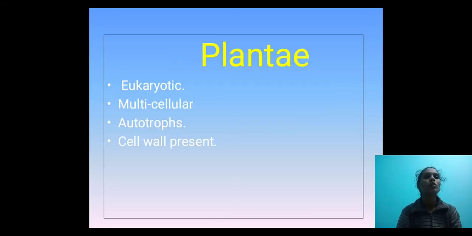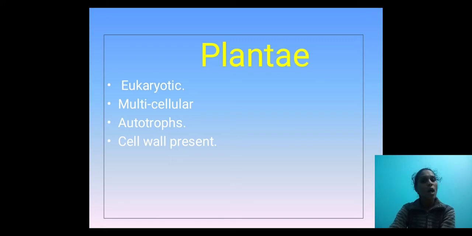First one, come to kingdom Plantae. Plantae means plants. All plants come under kingdom Plantae. These are the characteristics of the kingdom Plantae. Plants are eukaryotic. All plants have a true nucleus. A well developed nucleus is present in the plant kingdom.